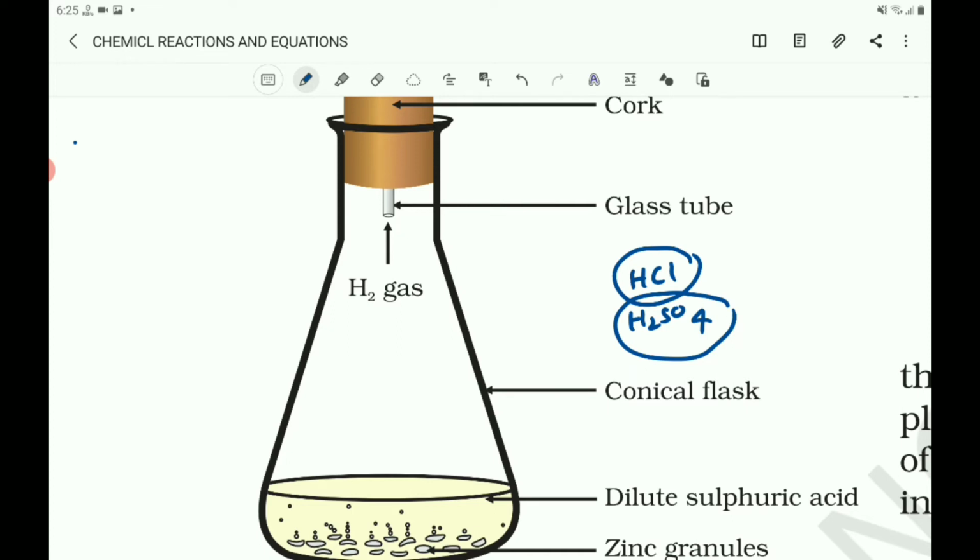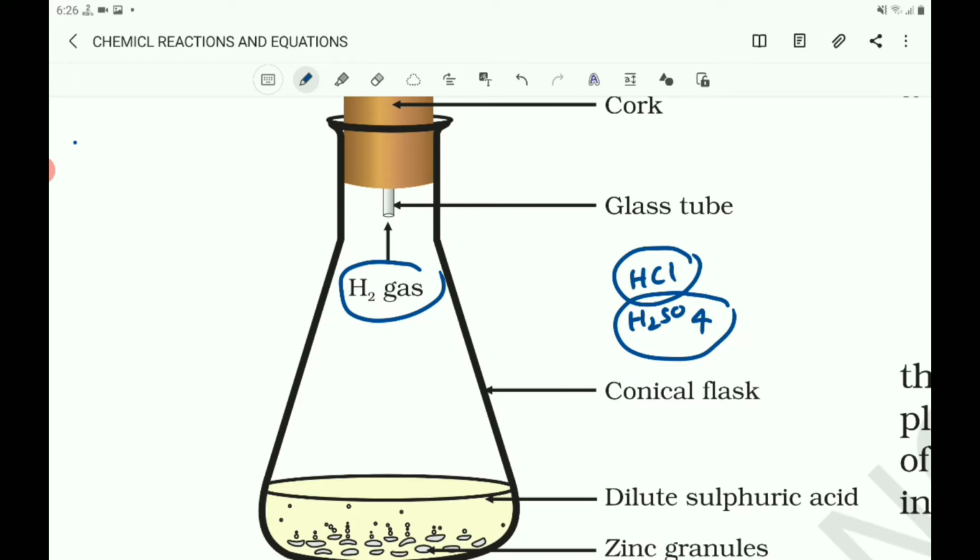That is one type of chemical reaction. Here one more product is hydrogen gas. The new substances zinc sulfate and hydrogen gas are formed. Originally the two substances are zinc and sulfuric acid, and the new substances are hydrogen gas and zinc sulfate.